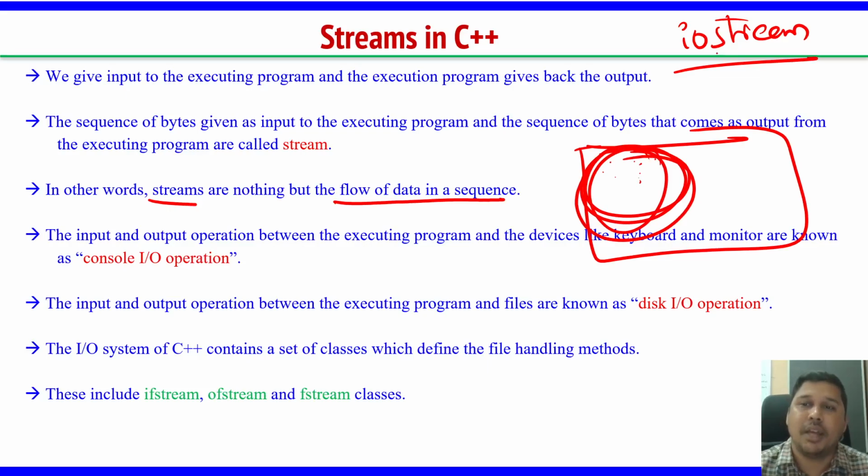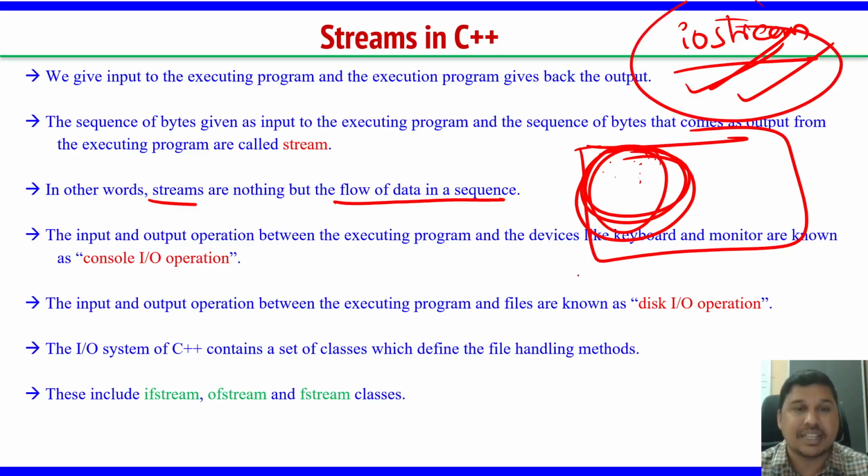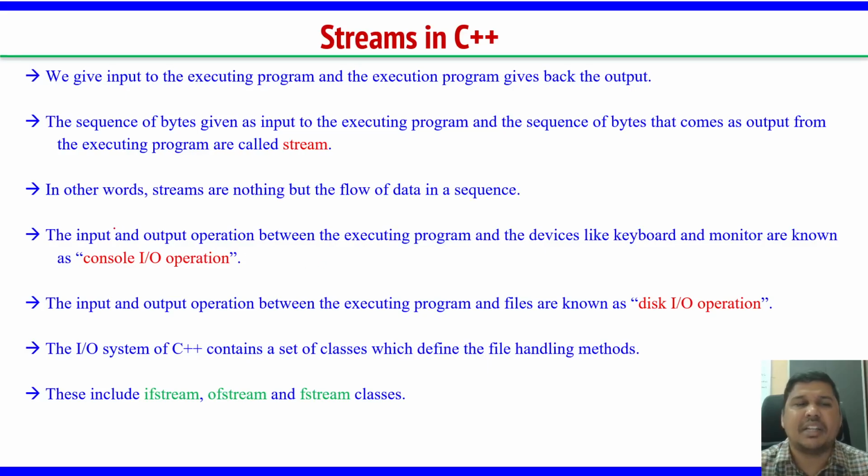To read an input, I have some functions in IO stream. Stream can be input, so to read a stream, I have to use IO stream. To display some stream on the output screen, I also have to use IO stream. So these are the basic things about stream in C++.